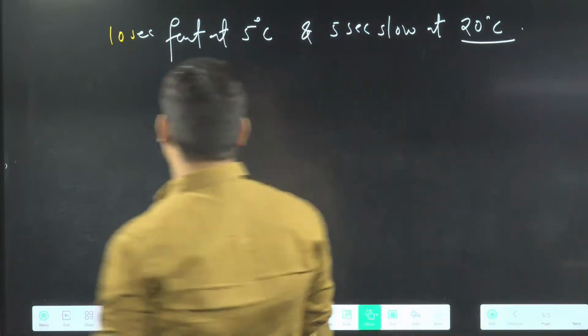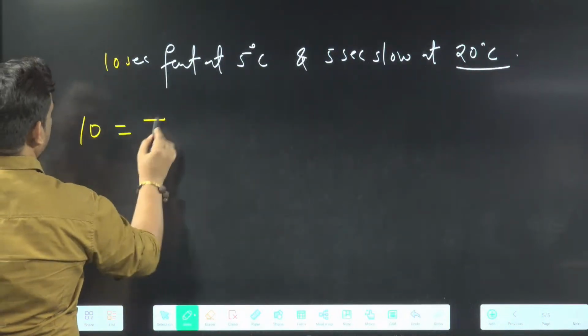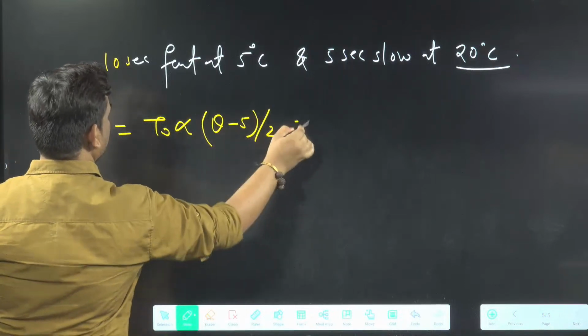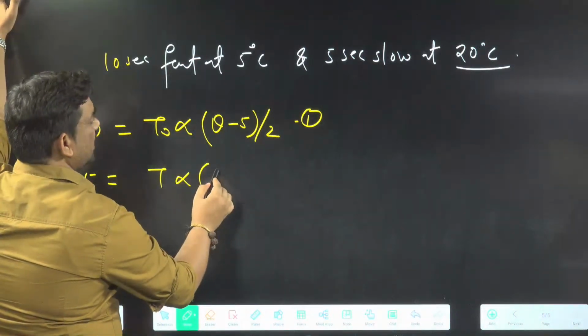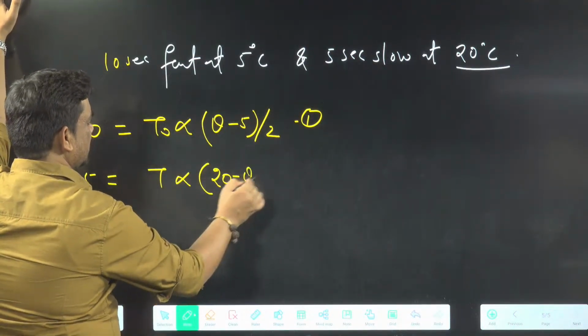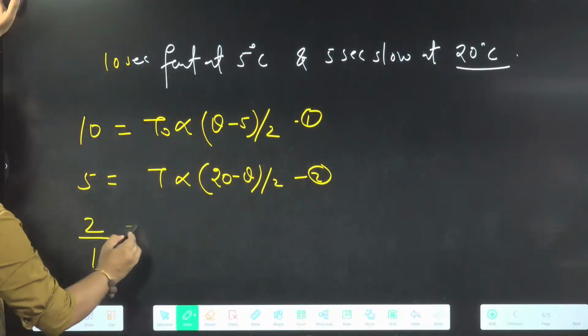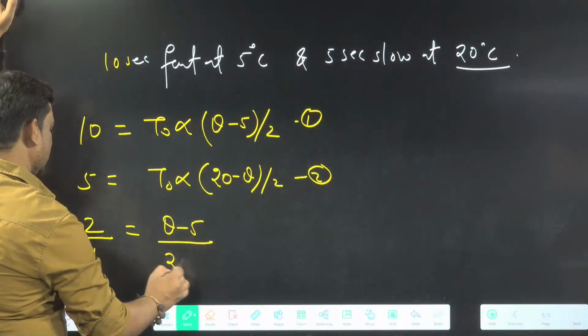Yes, because we can write here directly. So 10 equal to T naught alpha, then I can write here (theta minus 5) divided by 2, equation number 1. Then I get 5 equal to T naught alpha, and then (20 minus theta) by 2, equation number 2. We will divide. So 2 by 1 equals, T naught alpha cancelled, (theta minus 5) divided by (20 minus theta).